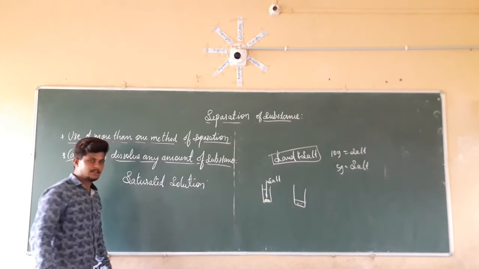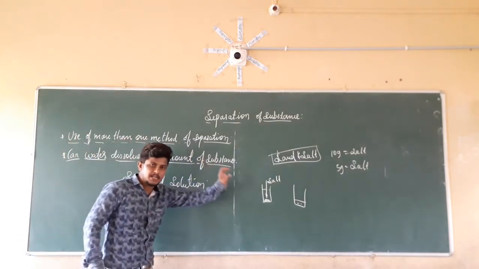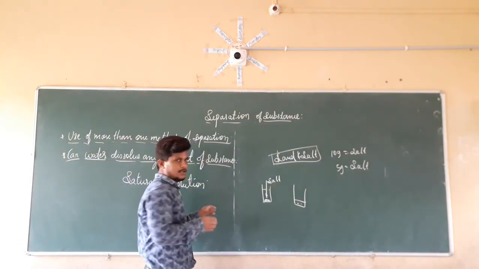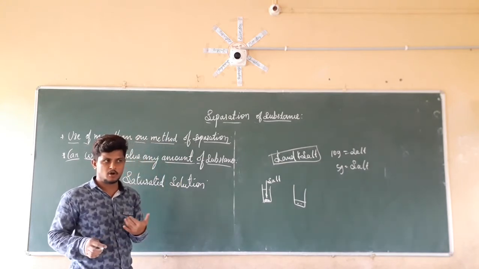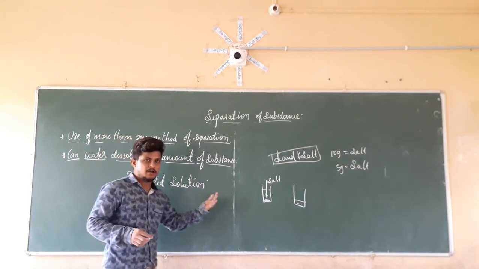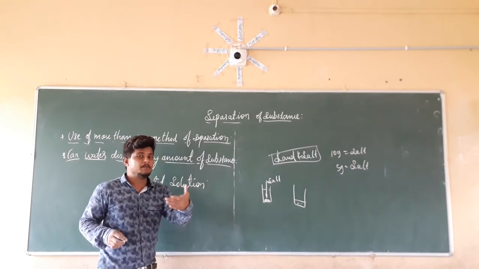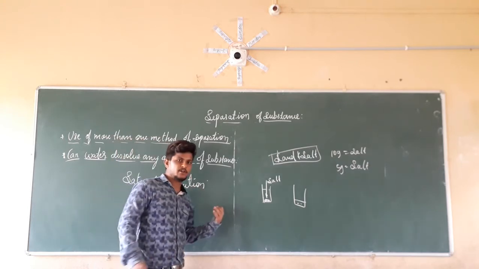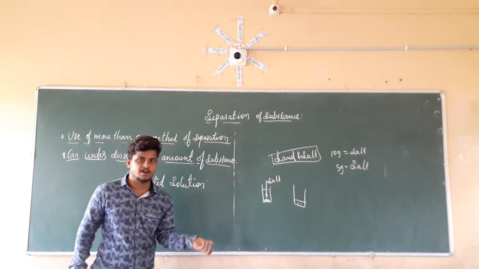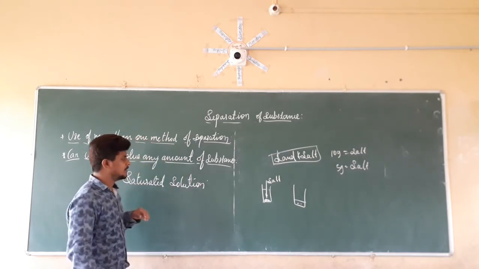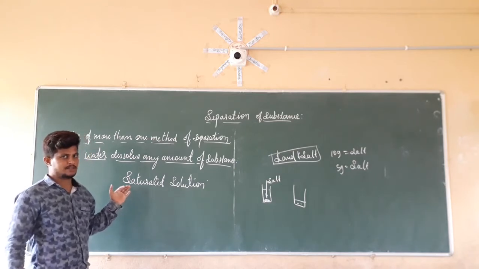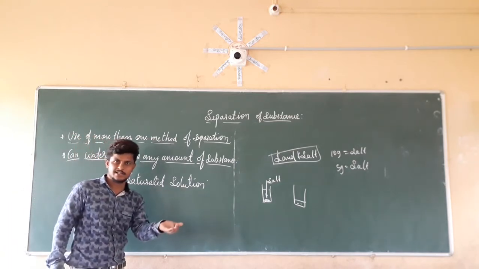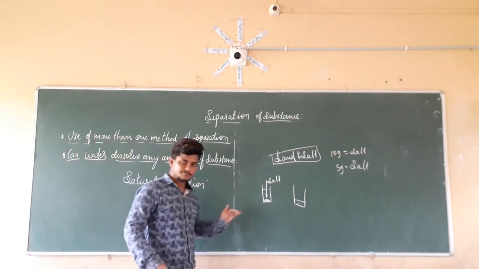A saturated solution is one where salt completely dissolves in the water up to some quantity. After that point, when you add an excess amount of salt, it is not going to dissolve. After that point, the solution is known as a saturated solution.